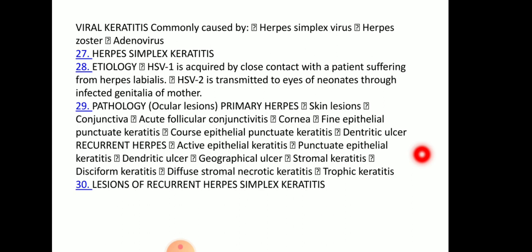Recurrent herpes is seen in active epithelial keratitis, punctate epithelial keratitis, dendritic ulcer, geographic ulcer, stromal keratitis, disciform keratitis, diffuse stromal necrotic keratitis, and trophic keratitis. All this we can see in recurrent herpes.